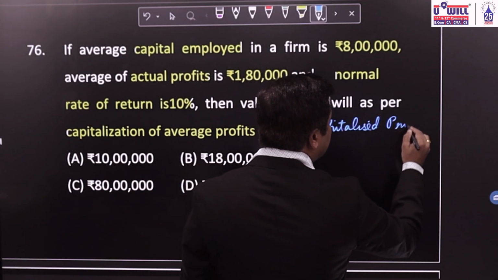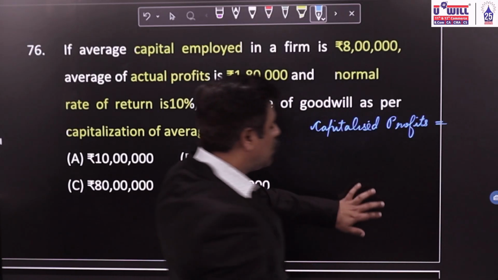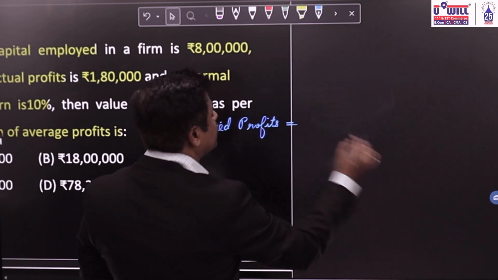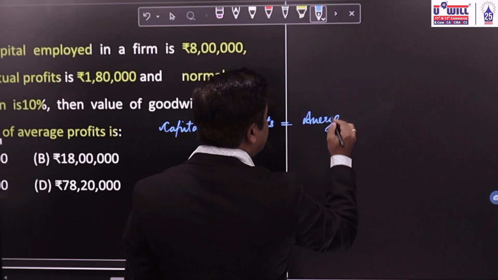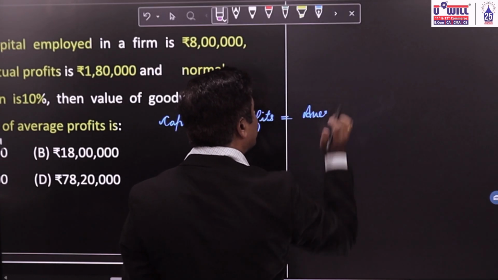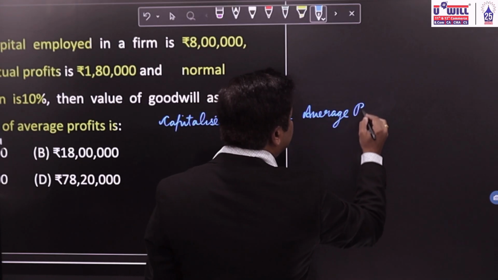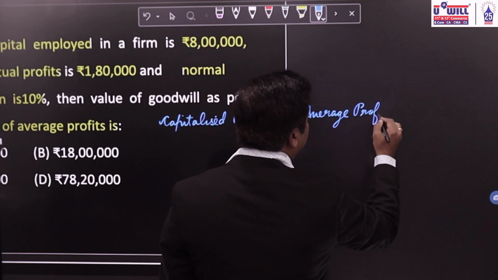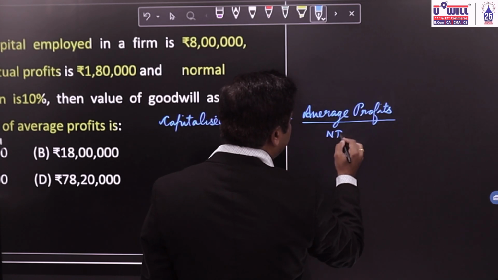Capitalized profits are equal to average or actual profits divided by normal rate of return into 100.